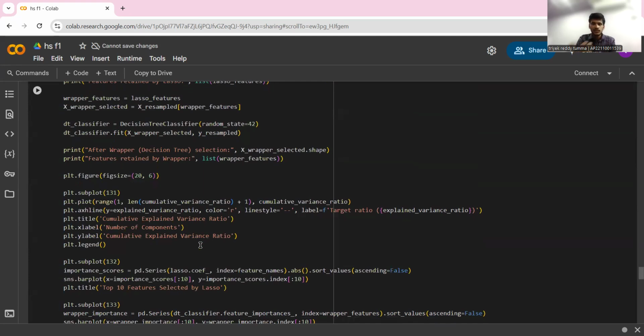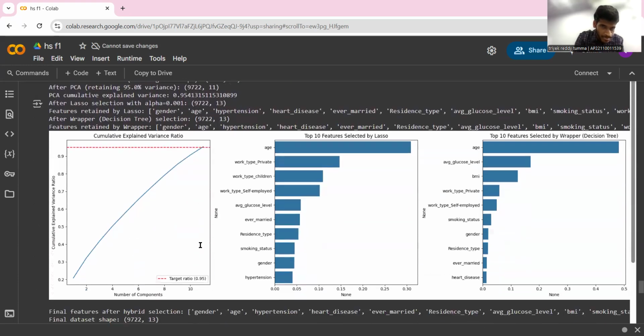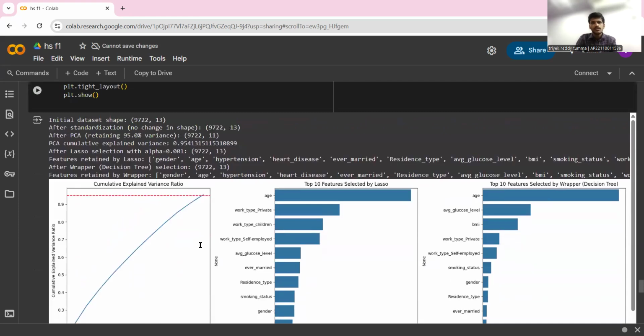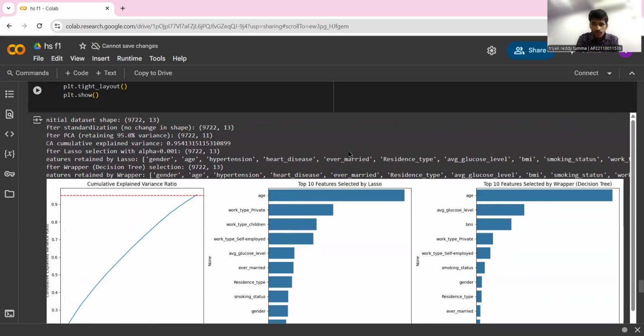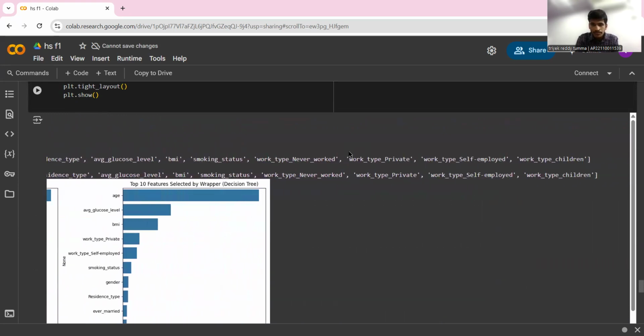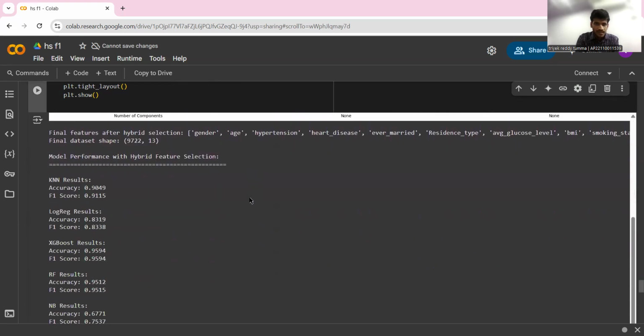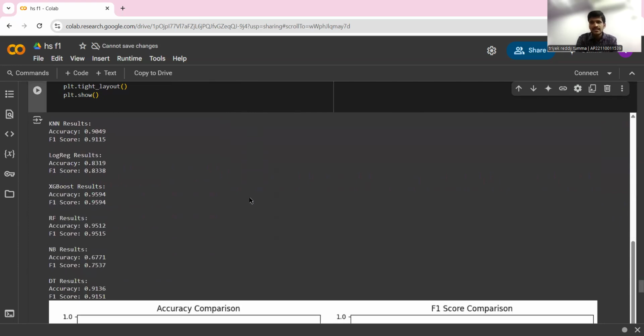So on, we'll be applying for n components equal to 7 and n components equal to 5. So simply, as you can see over here, you can see the features which were even removed. These show the actual features, and these show the features which were removed. After finding out these things, the model which gave the highest accuracy is